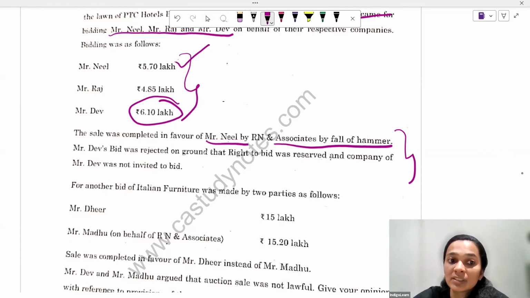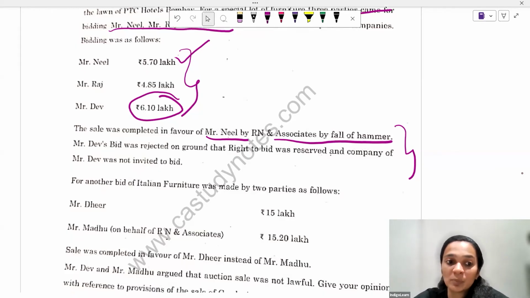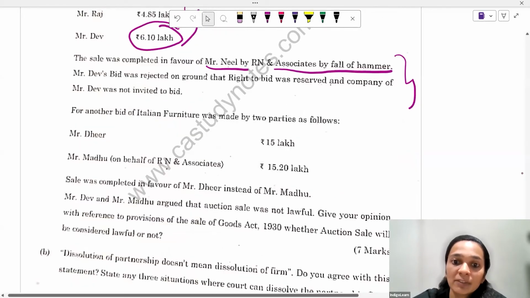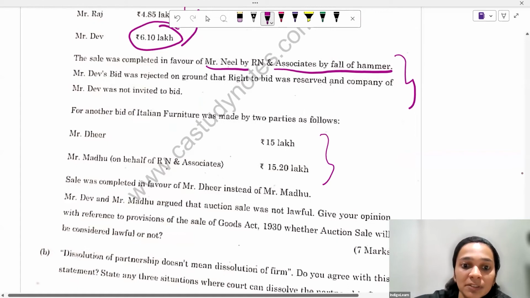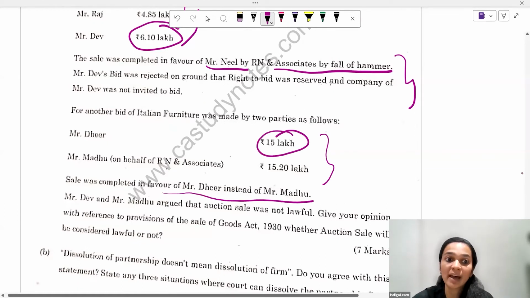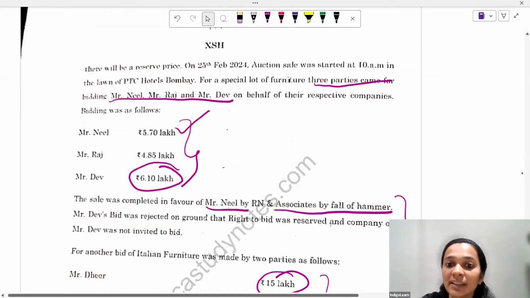So, in this particular situation, we'll have to wait for the suggested answers and see which contention ICI took into consideration. For another bit of Italian furniture, there were 2 parties who made it. However, the sale was completed in favor of Mr. Dheer, who was again a lower bidder than Mr. Madhu. Now, here comes this particular point that the right to bid was not notified.